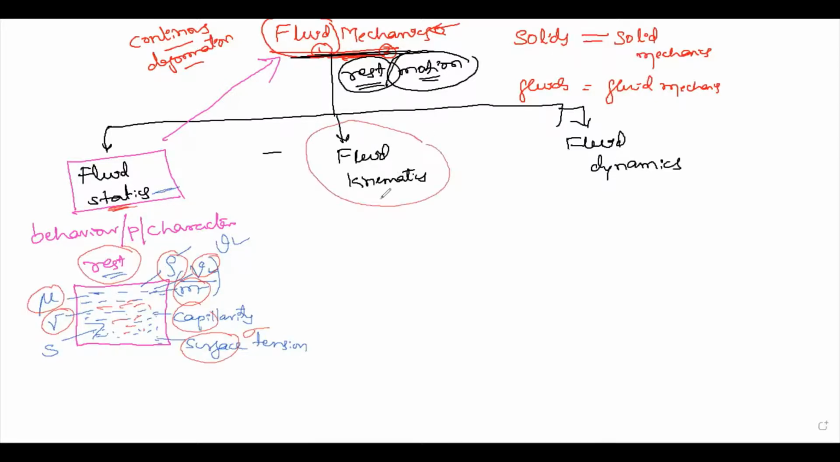What is the definition of fluid kinematics? It is a branch of fluid mechanics which deals with the study of fluids, again the properties and behavior of the fluids, which are in motion. The fluid is not in rest condition. It is moving from one point to another point. For example, you take a pipe. In this pipe, the fluid is moving from one point to another point, from inlet to outlet. So fluid kinematics is a branch of science which deals with the study of fluids which are in motion.